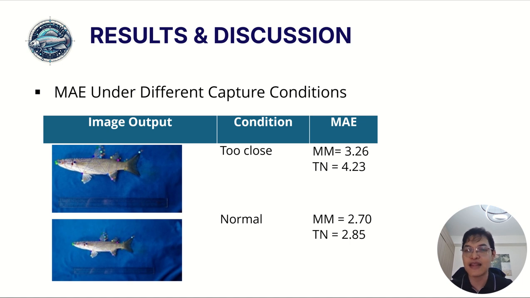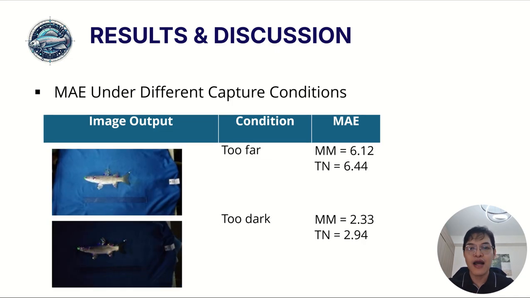Results indicate that landmark detection remained functional under normal, bright, and low light conditions, as well as when images were captured too close or too far from the subject. However, detection failed under extremely dark conditions, highlighting the importance of adequate lighting for reliable landmark detection. Overall, the results demonstrate that Morphonet Mugil maintains stable performance across varying capture conditions, provided sufficient illumination is available for accurate detection.